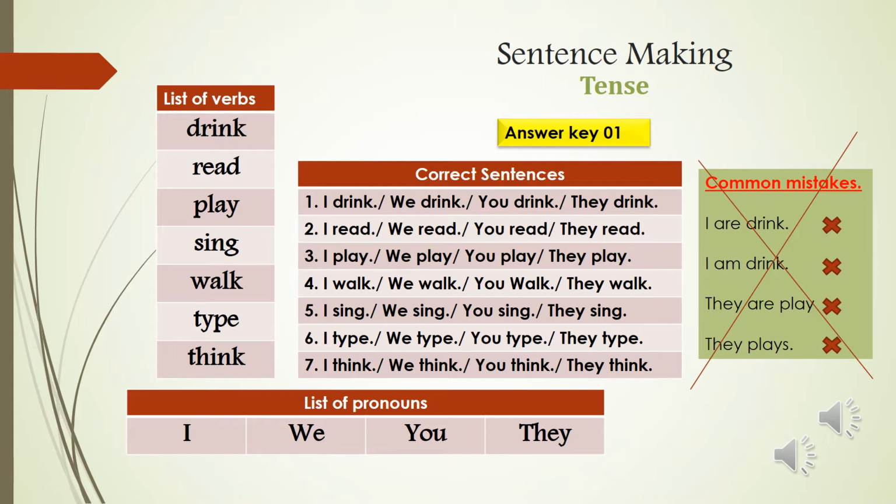You can follow whatever you have written. Check it from here, and if you have written I sing or we sing or you sing or they sing, they are all correct. But I would like to discuss the common mistakes. Look at the column beside. This is a column of common mistakes students make. They often write I am drink or they are play. No, these are all wrong, because drink, play and sing are do type of verbs. They denote some actions, and are, am, is are be type of verbs. So don't put do type of verbs and be type of verbs together.